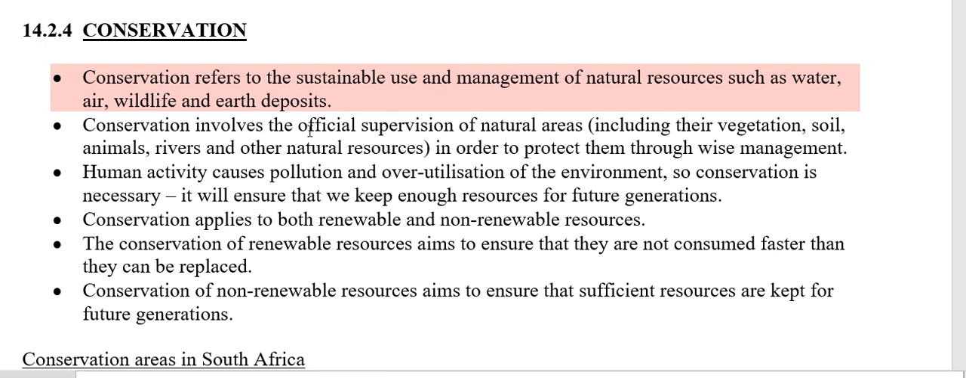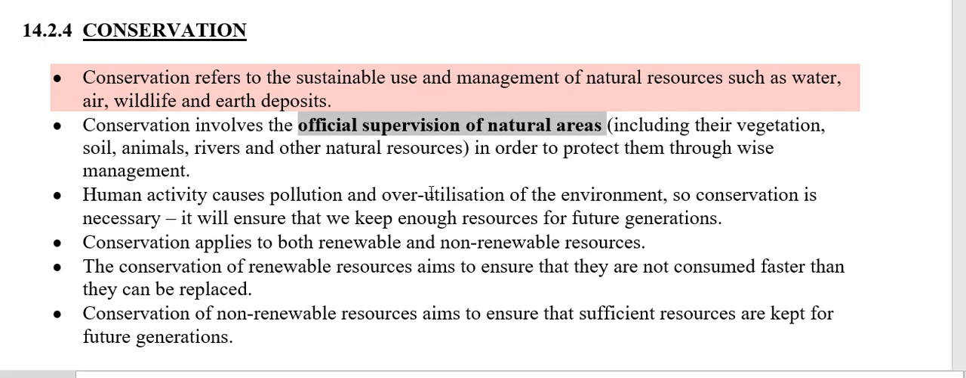So what does it involve? It involves the official supervision of our natural areas. Our natural areas will include any resources that are found in that area. So it includes the vegetation, the plant life, in other words. It includes the soil, the animals, the rivers, any water sources that might be there, any minerals, any resources found in that natural area, so that we can protect them through wise management, managing them in such a way that they are protected.